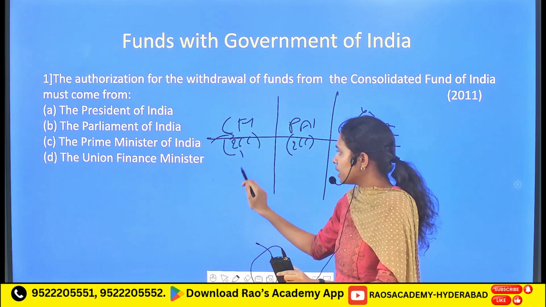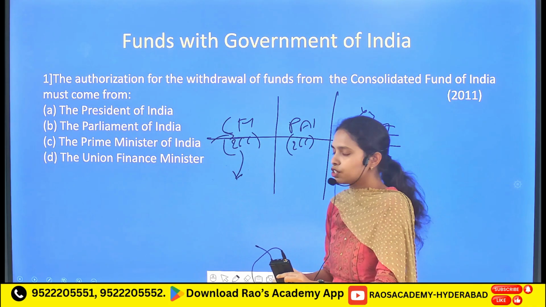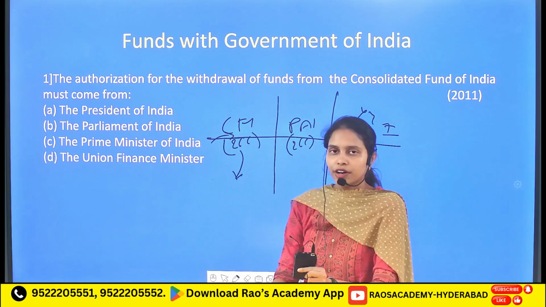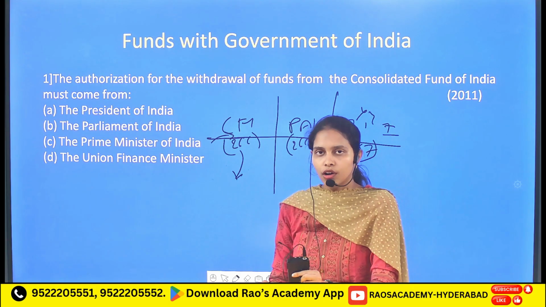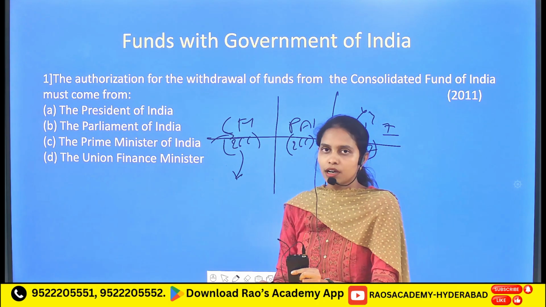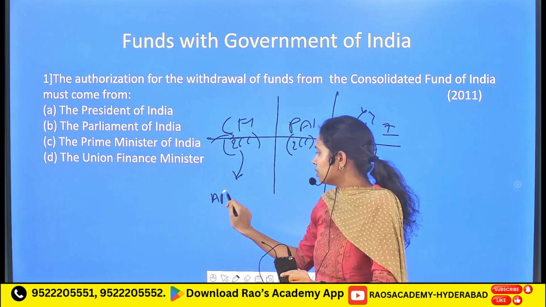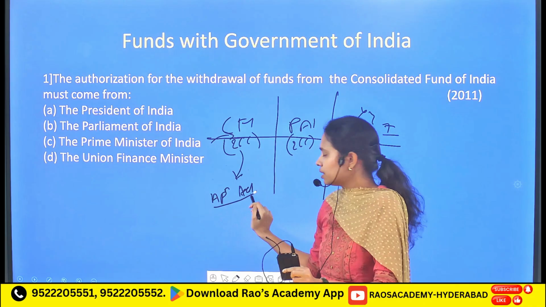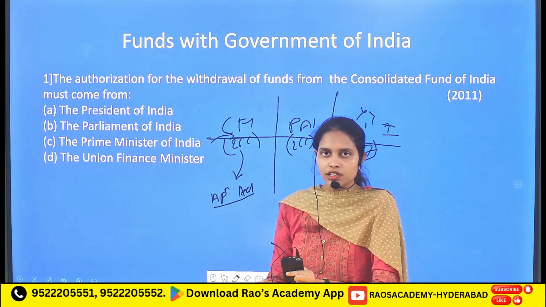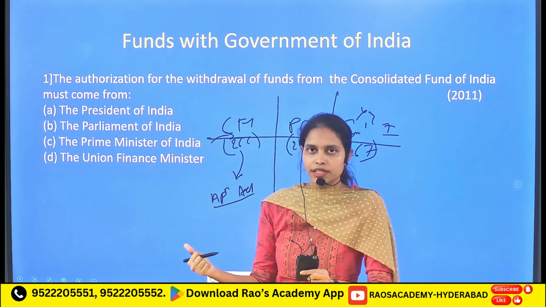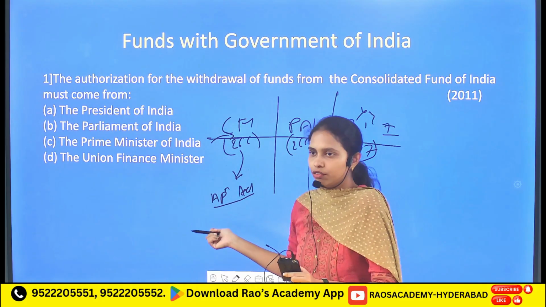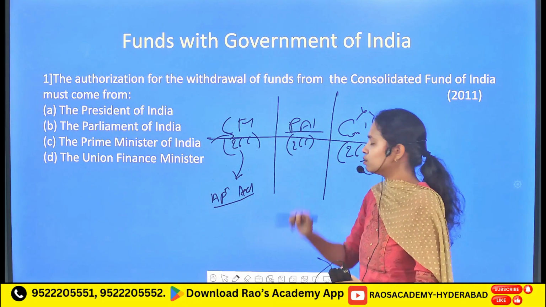In order to take the amount for the utilization of different schemes from this Consolidated Fund of India, a particular law has to be passed in Parliament, which is called the Appropriation Act. This Appropriation Act is the authorization, that means taking the permission of the legislature in order to take the money from the Consolidated Fund of India.